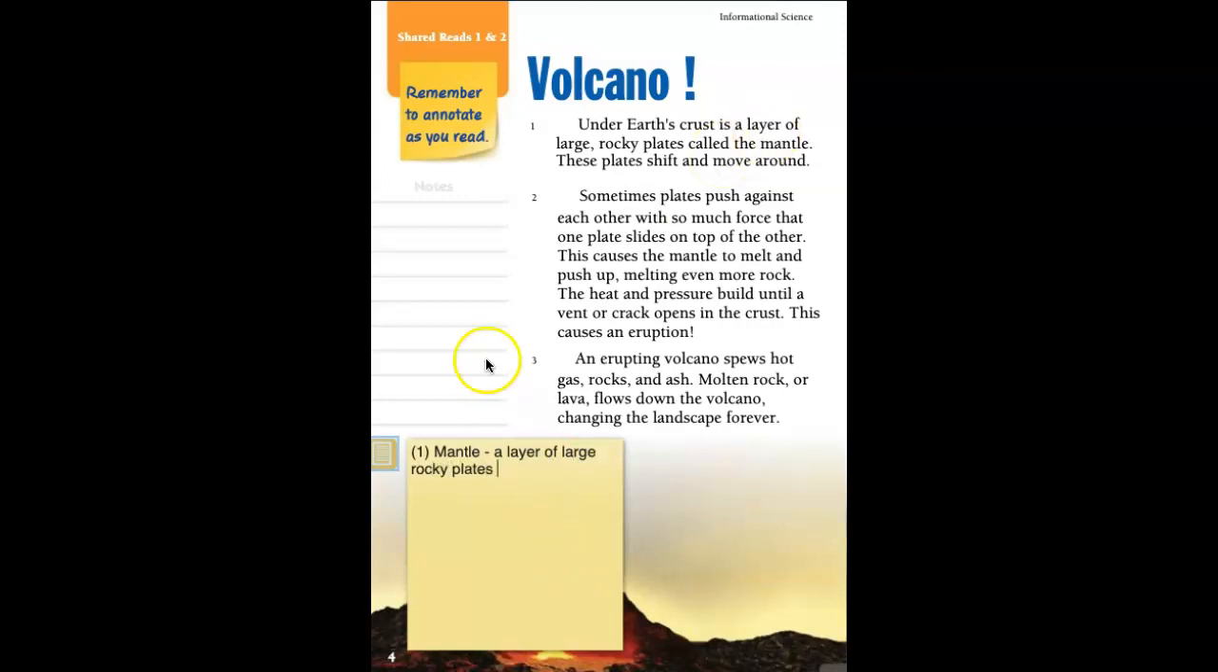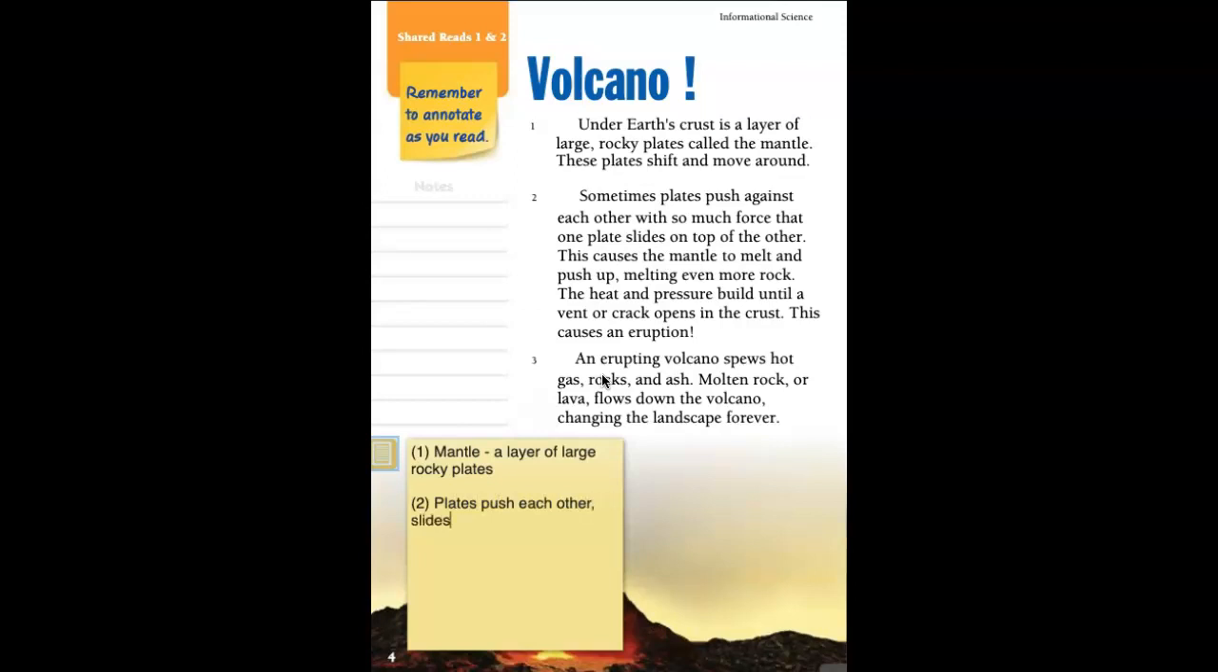As I write on this sticky, you all can write right here on the sides. Okay, we're going to go to 2 because the first paragraph is really short. Sometimes plates push against each other with so much force that one plate slides on top of another. So plates push each other,